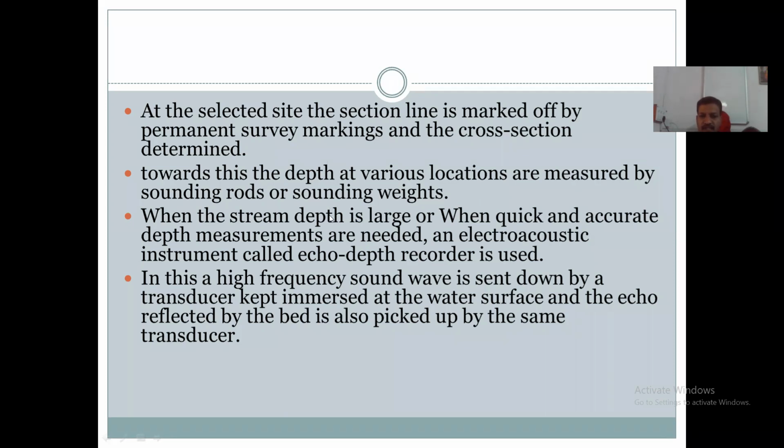When the depth of flow is large, in that case an electroacoustic instrument is used, that is called an echo depth recorder. This is used for large stream depth. For accurate depth measurement, we use this echo depth recorder. That's an electroacoustic instrument that is used for measuring the stream depth of the flow channel.